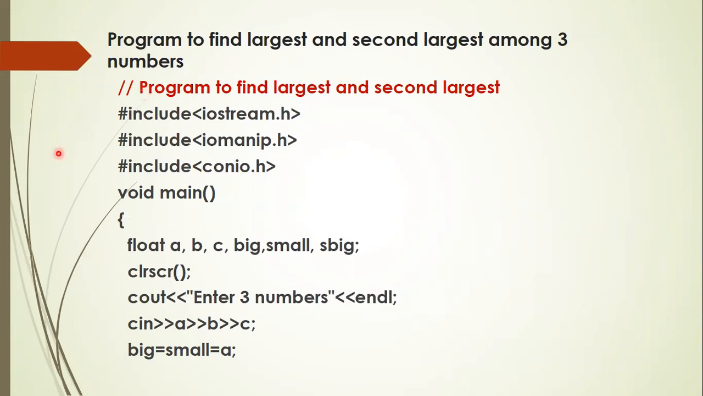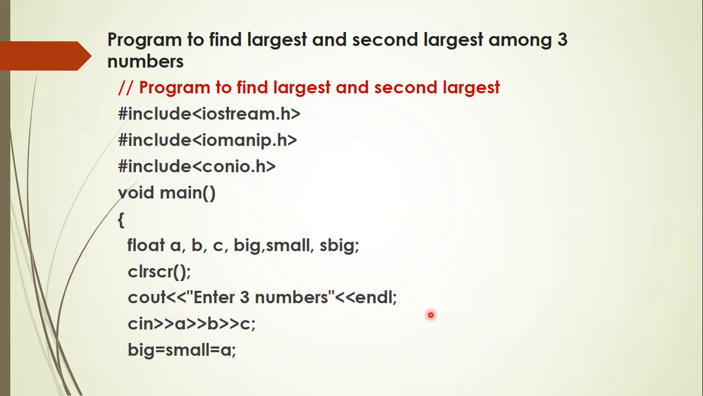This program is to find the largest and second largest among three numbers. The three numbers are A, B, C, which are the three input variables. Big is to store the biggest among three numbers, small is a variable used to store the smallest among three numbers, and sbig is a variable used to store the second biggest or second largest among three numbers. clrscr clears the screen.